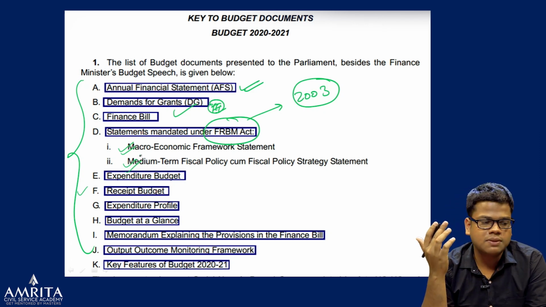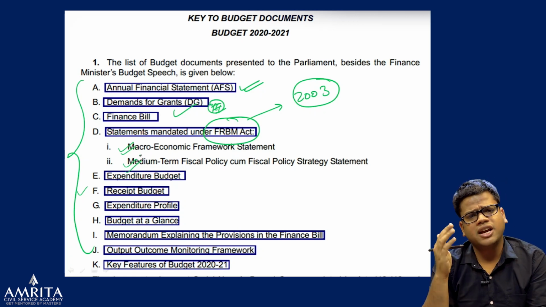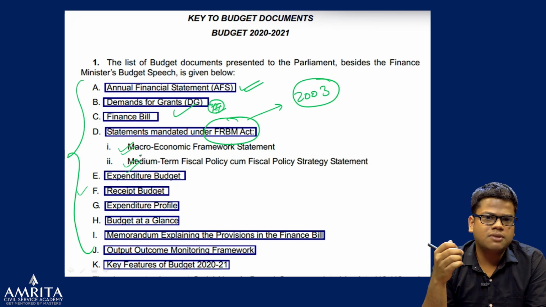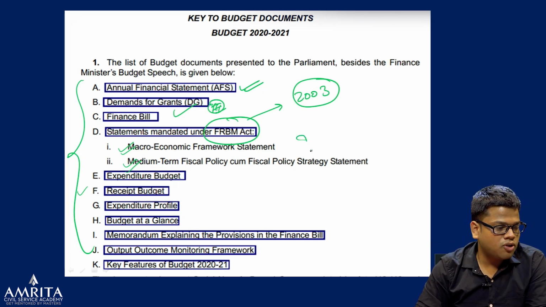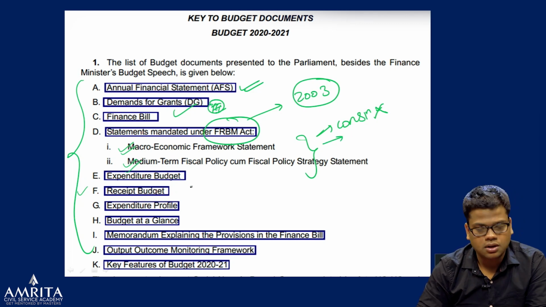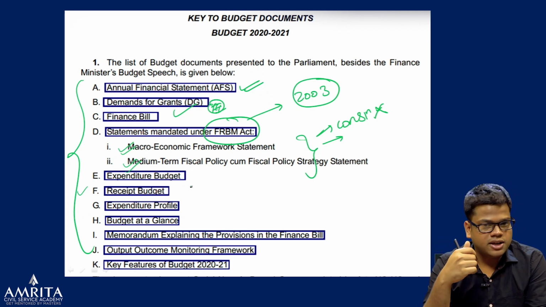These are also documents you can see on the budget website. In this class I've taken everything right from the budget itself. A few clippings of the newspaper I put in, otherwise everything is taken from the budget itself. These two documents are not mandated in the constitution, just remember, but are mandated in the statute, a prerequisite for the finance minister.